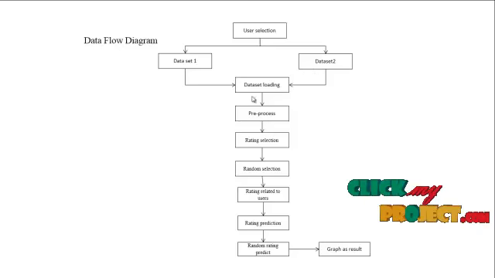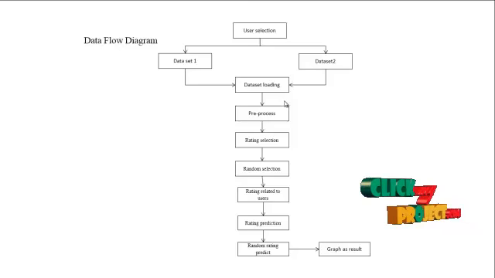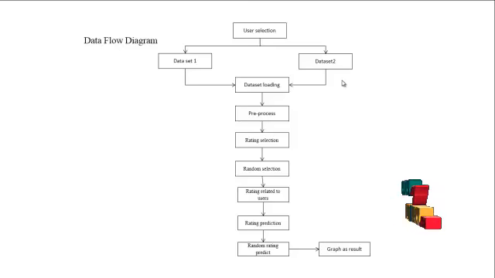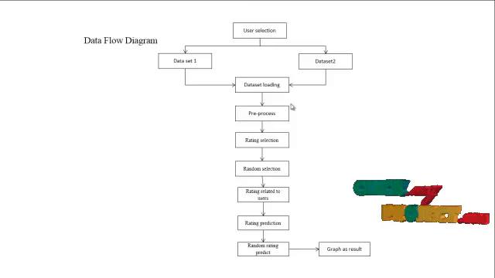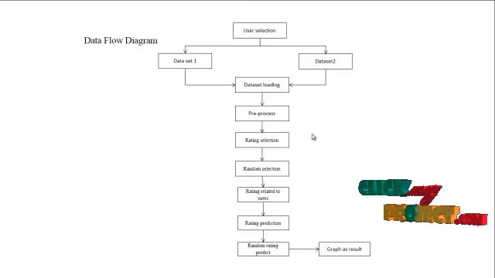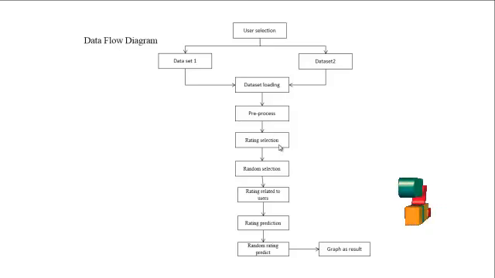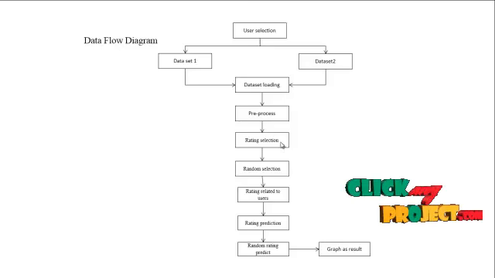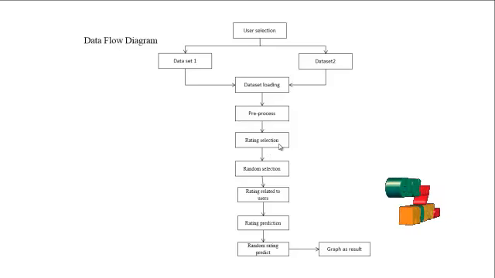The app dataset can be loaded and pre-processed, and in the app dataset, certain kinds of app description should be mentioned. In this process, the description should be removed and the app name and the rating should be kept. After that, the rating selection is to be processed. In the rating selection, the datasets can be compared, for example, the adult name and the app and the ratings can be compared. And the rating selection can be mentioned.